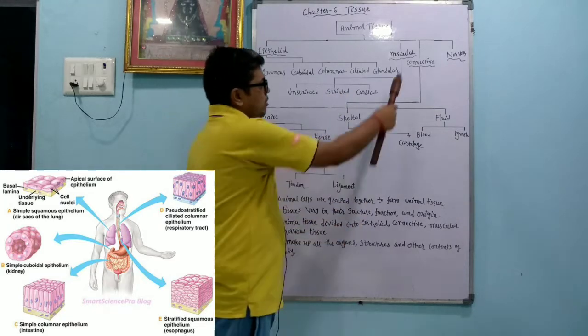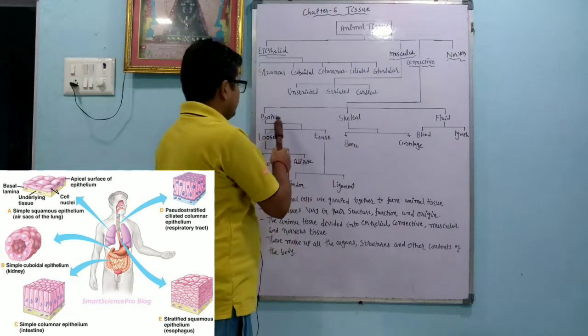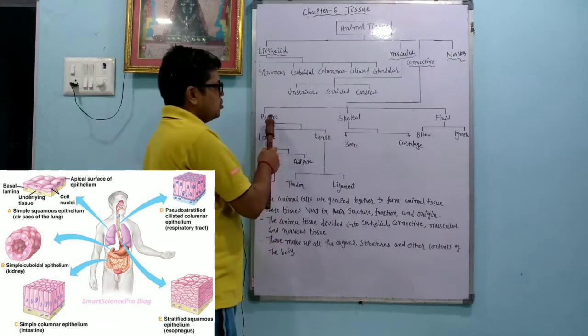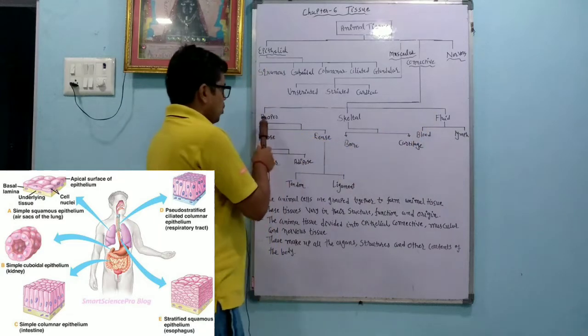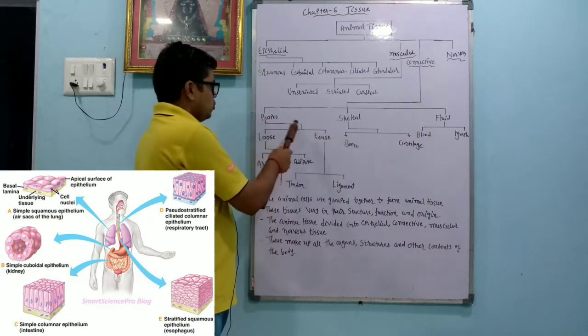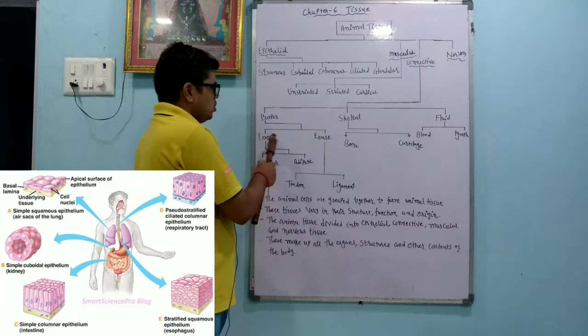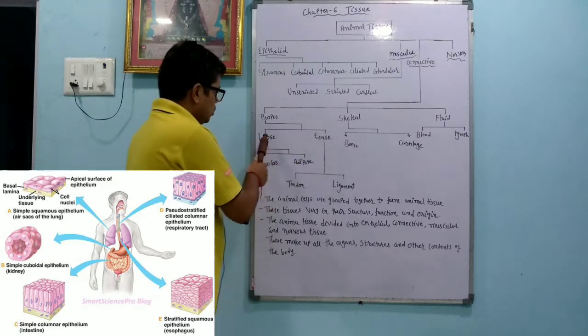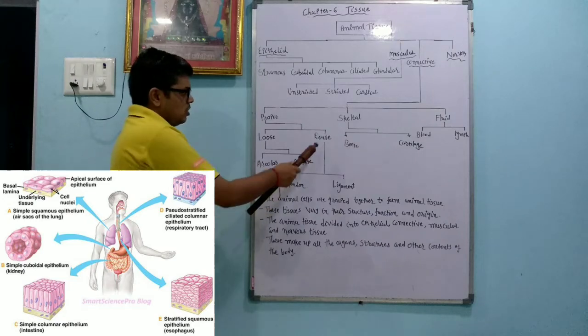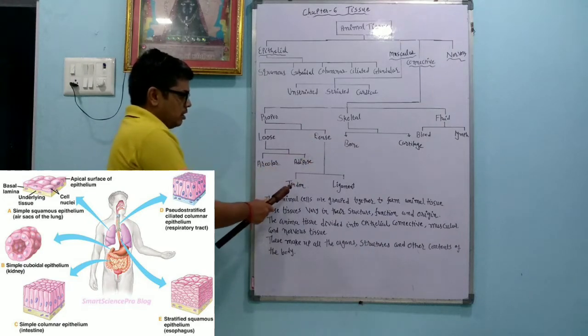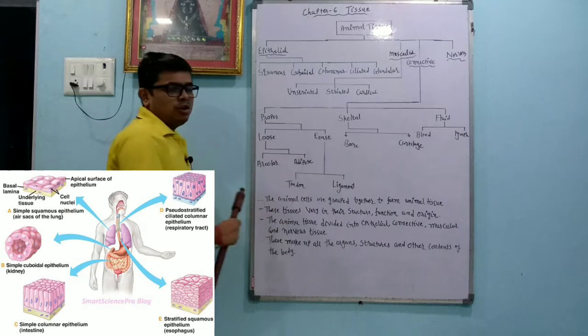Dear student, connective tissue is divided into different categories. First is the proper connective tissue, skeletal connective tissue and the fluid connective tissue. Proper tissue is divided into 2 categories: one is the loose tissue, another is the dense tissue. Loose tissue is divided into 2 categories, areolar tissue and the adipose tissue. Dense tissue is divided into 2 categories, that is called tendon and the second is what? Ligament.